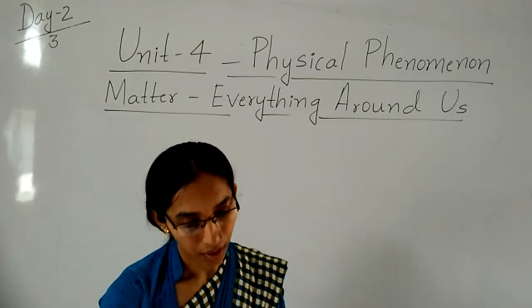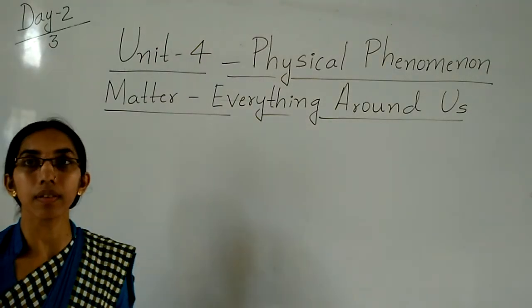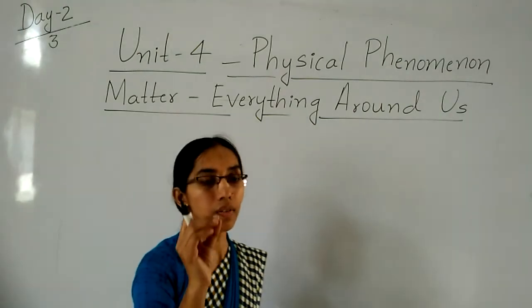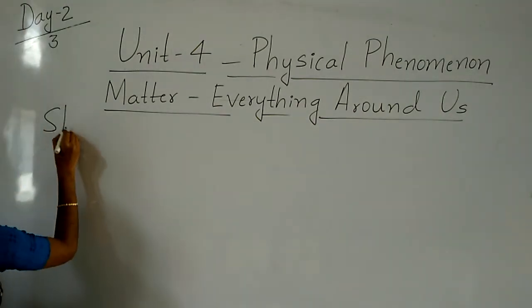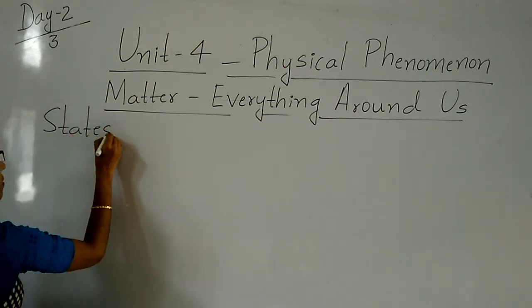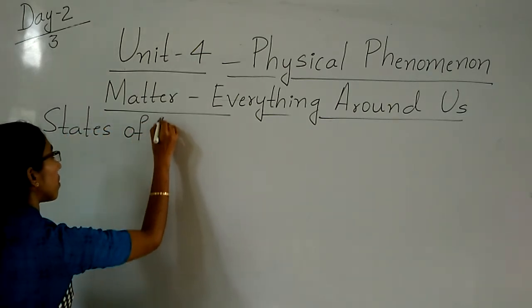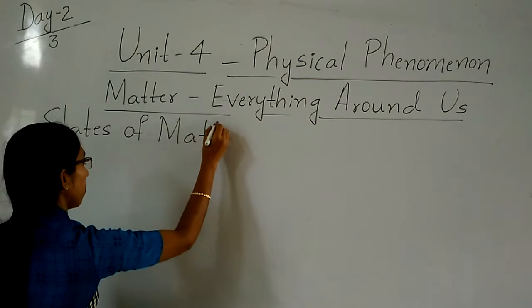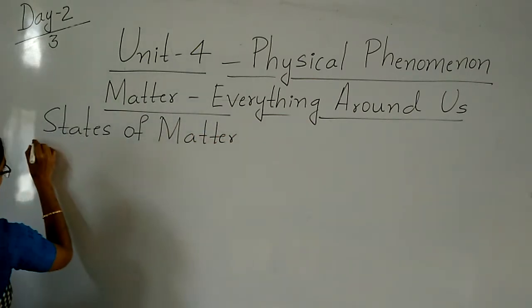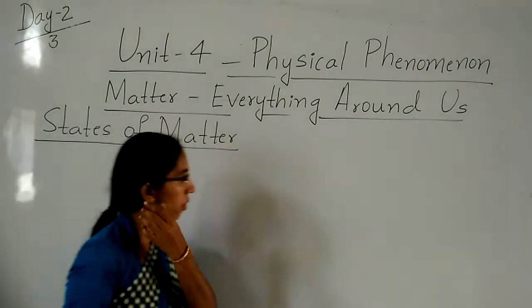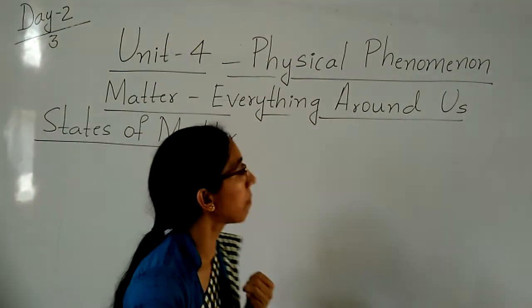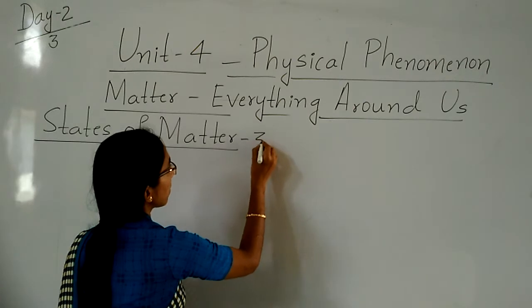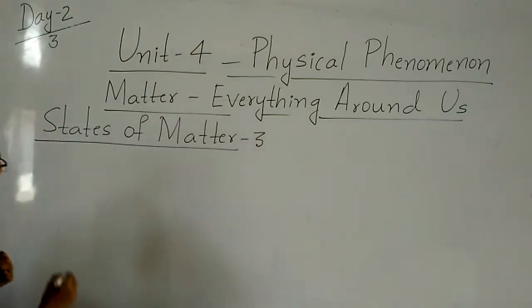Okay children, today we discuss the states of matter. What is that? States of matter. The states of matter exist in 3 forms. How many forms? 3 forms.